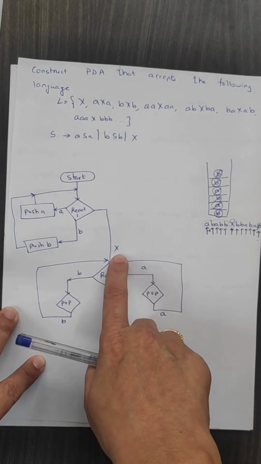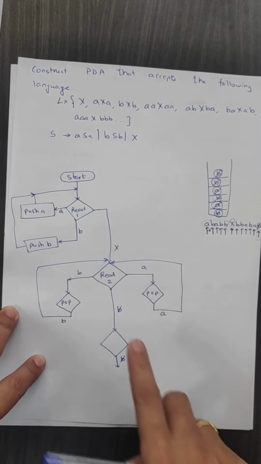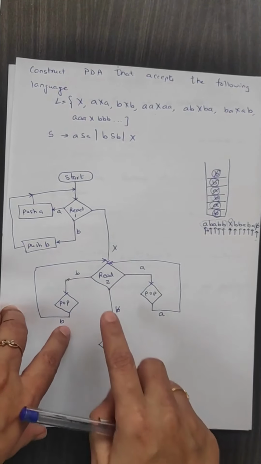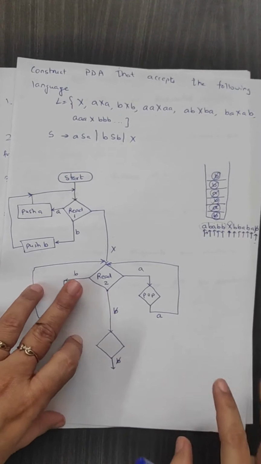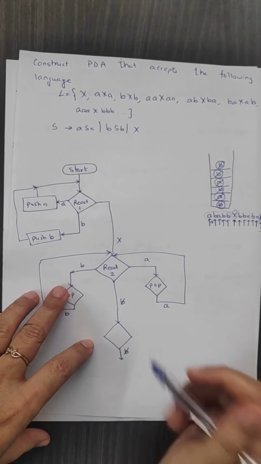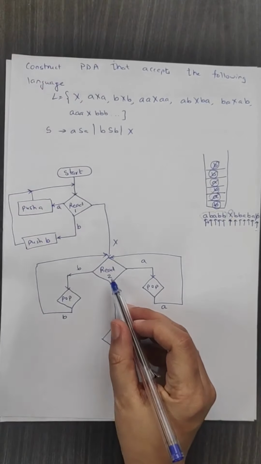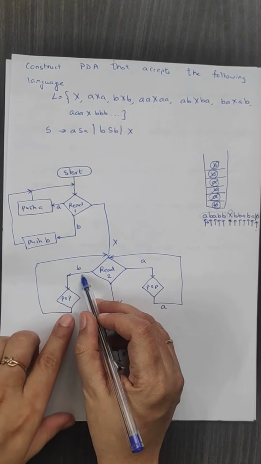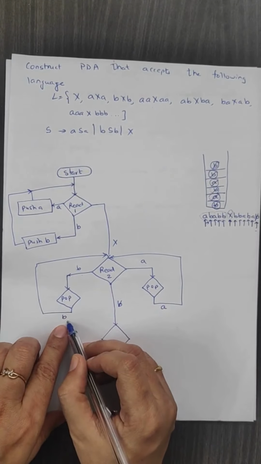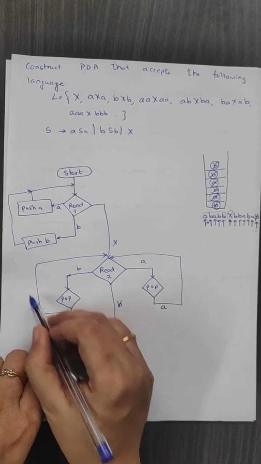For this particular X, we have not performed any pushing or popping operation. Once you have received X, after that we perform read 2. On reading, if you receive B, we pop and check what is on the stack. If that was also B, continue the reading.